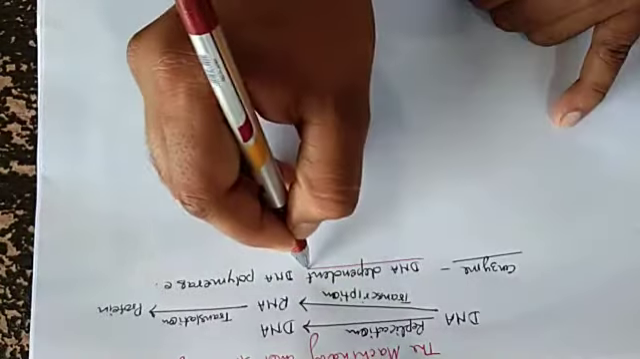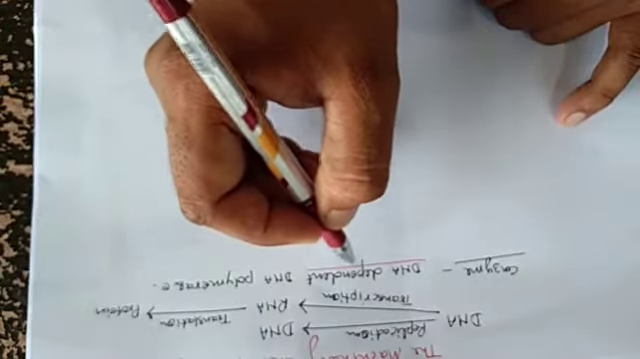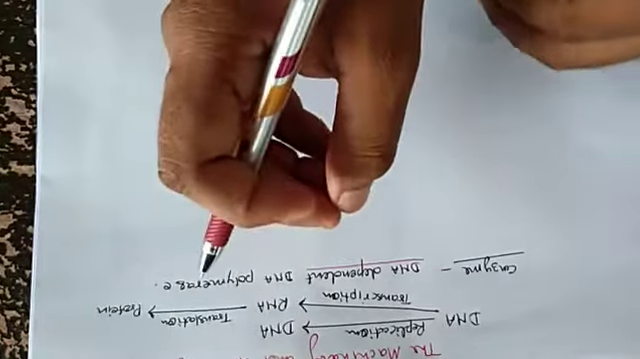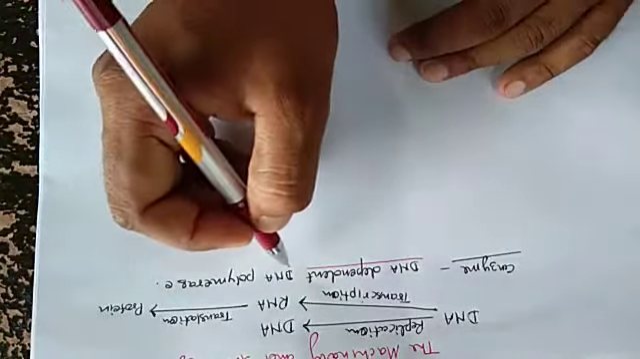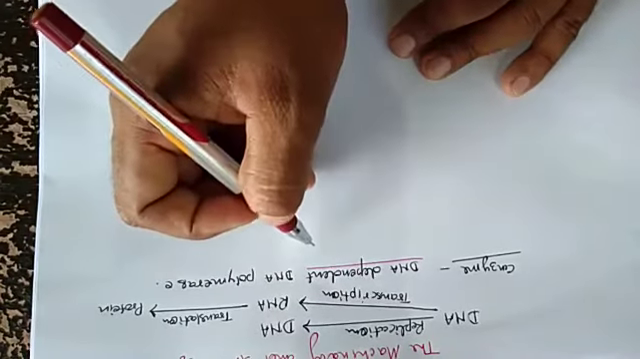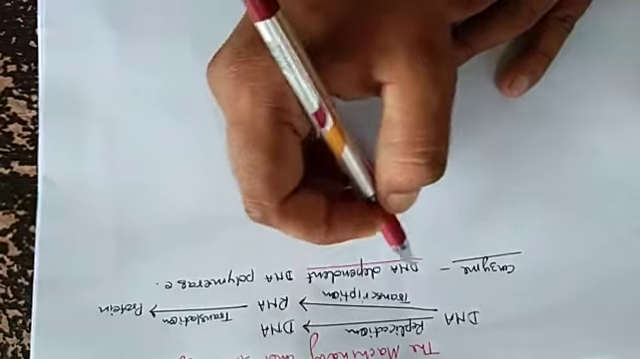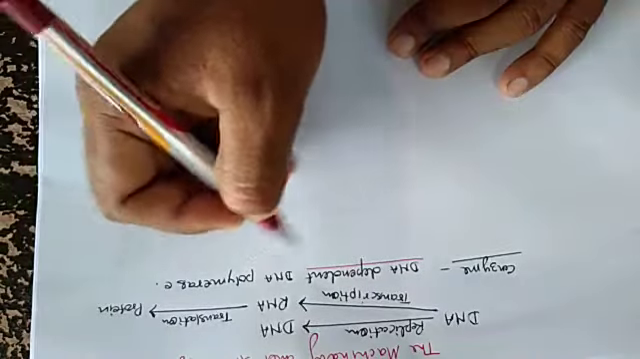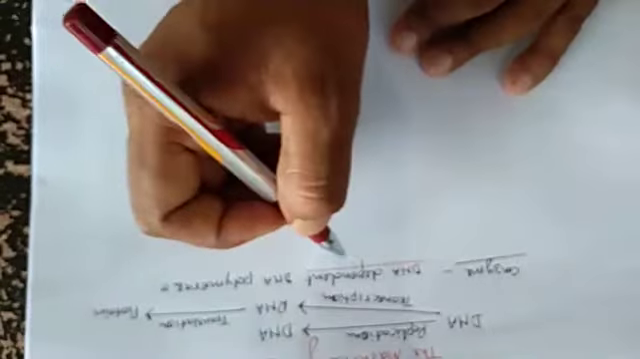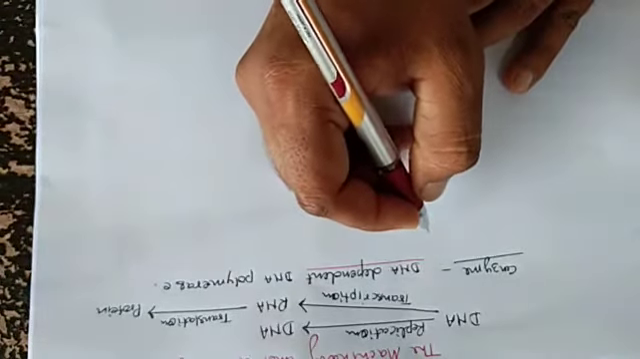DNA dependent means that the enzyme is helpful only in the process of replication. The enzyme name is DNA dependent DNA polymerase. Why is its name DNA dependent? Because the enzyme for the process of duplication, for the process of replication, is dependent on DNA.